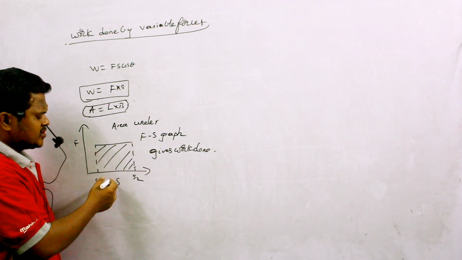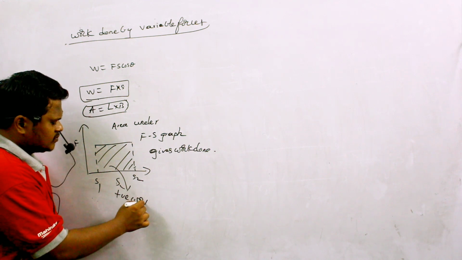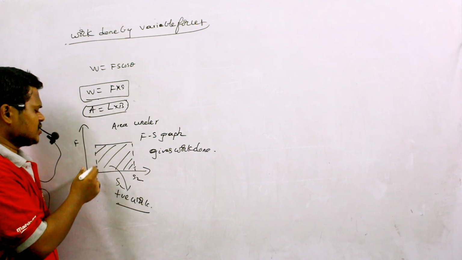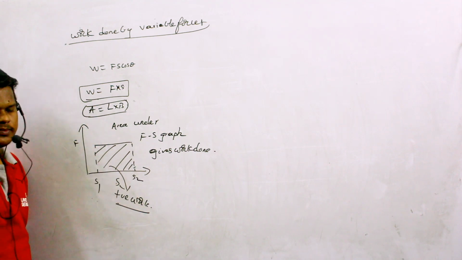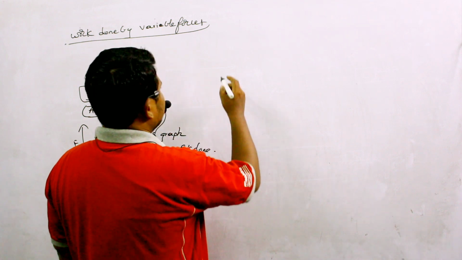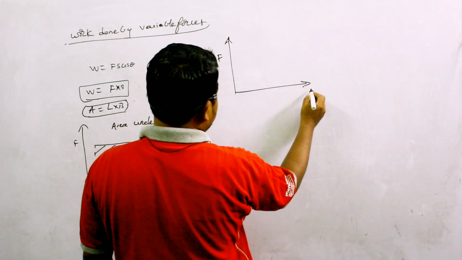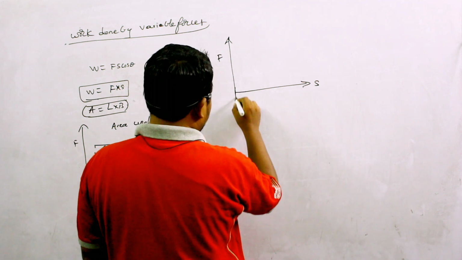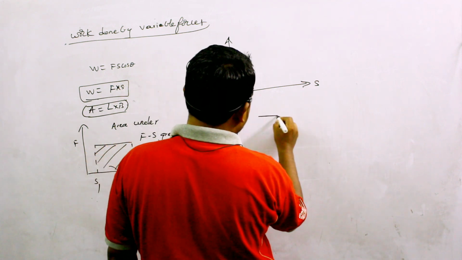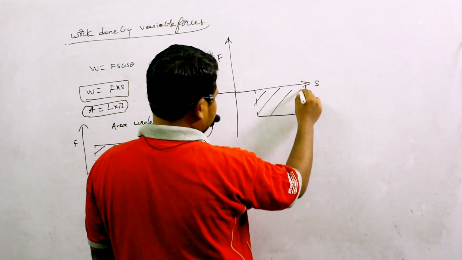So in this condition I can say this is equal to positive work, because force is also positive, displacement is also positive. So this type of work I can call as positive work. Similarly, if this is the force, this is the displacement, and if graph is given like this, then this will become the area under this graph.